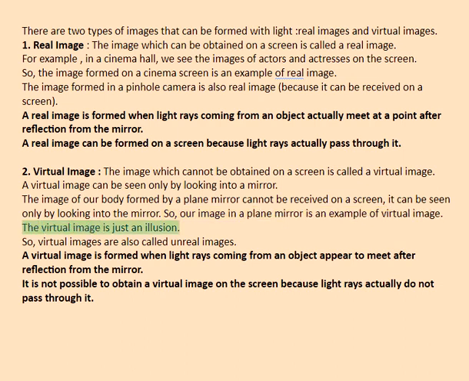The virtual image is just an illusion. So, virtual images are also called unreal images. A virtual image is formed when light rays coming from an object appear to meet after reflection from the mirror. It is not possible to obtain a virtual image on the screen because light rays actually do not pass through it.